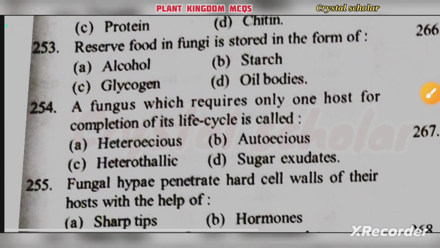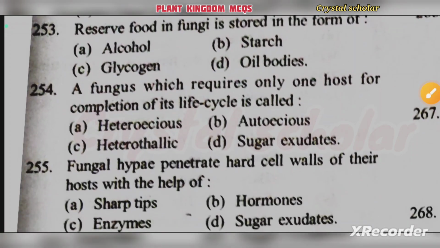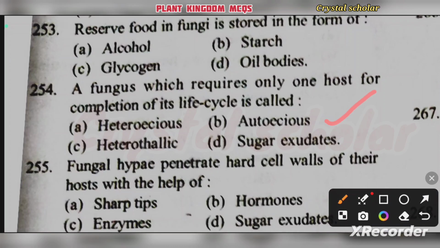The next, a fungus which requires only one host for completion of its life cycle is called heteroecious, autoecious, heterothallic, sugar exudates. A fungus which requires only one host for completion of its life cycle is called as autoecious. Option B.